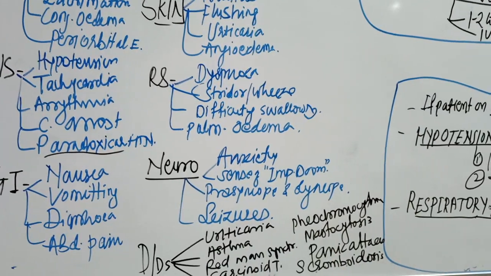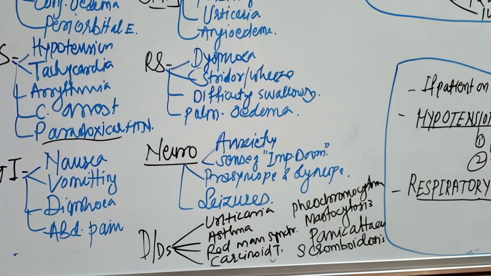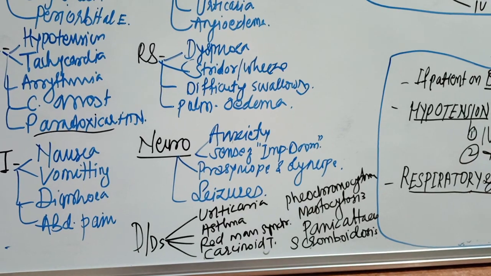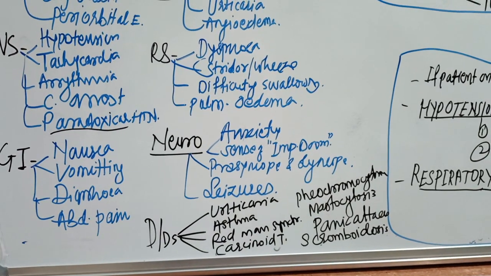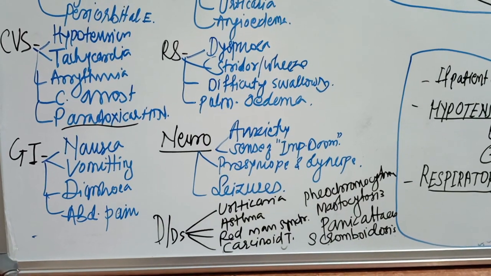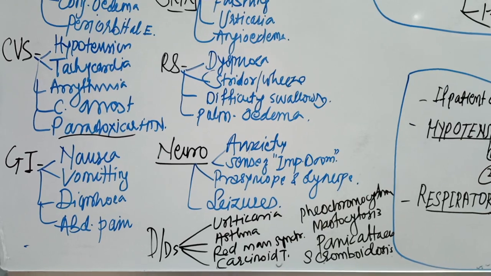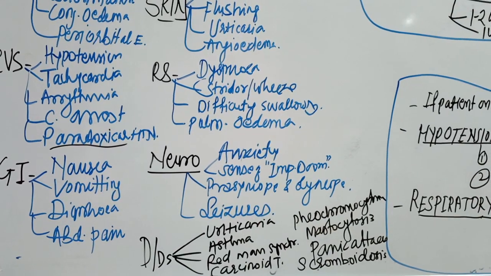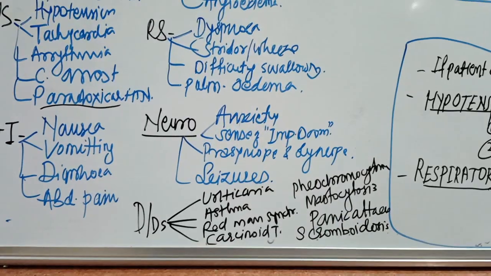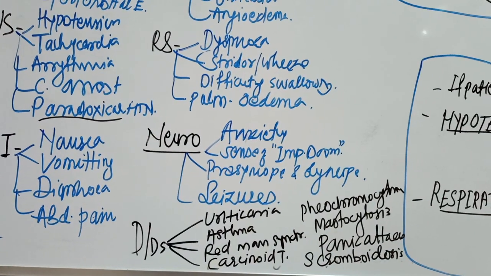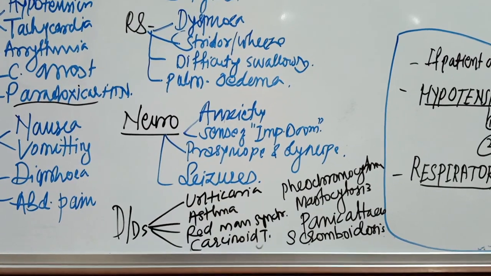In the respiratory system, there is dyspnea, difficulty in breathing, stridor or wheeze, difficulty in swallowing, and pulmonary edema. Even laryngeal edema is there in some cases because of C1 esterase deficiency. In the GI system, there is nausea, vomiting, diarrhea, abdominal pain. Neurologically, there can be anxiety, sense of impending doom, pre-syncope and syncope, and ultimately the patient may land up in seizures.